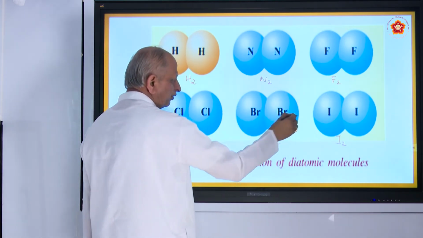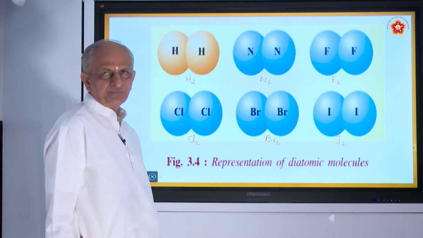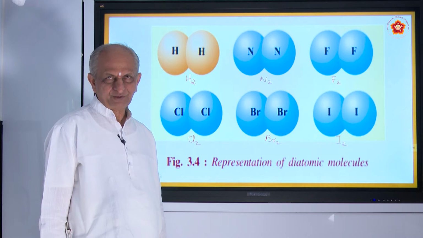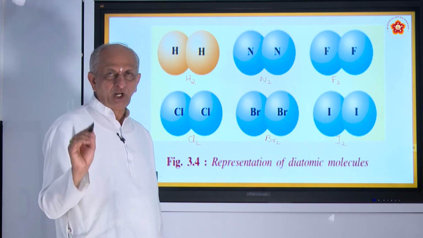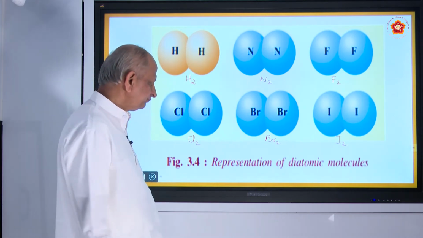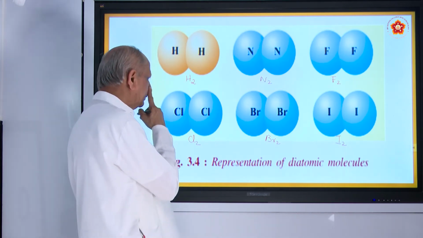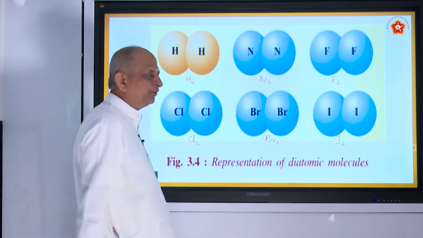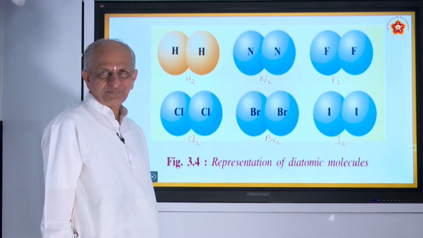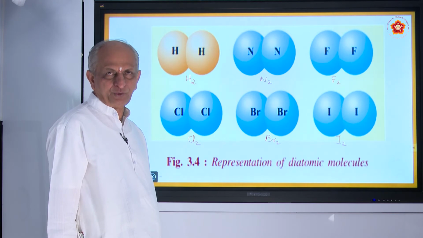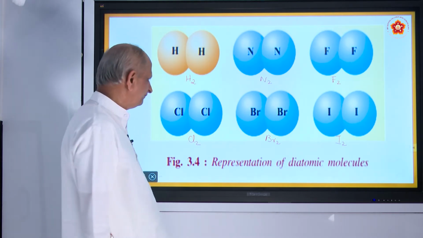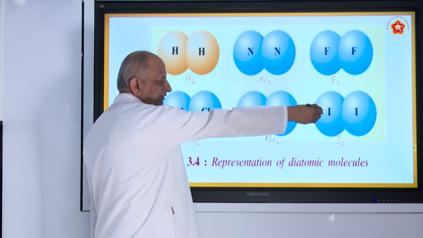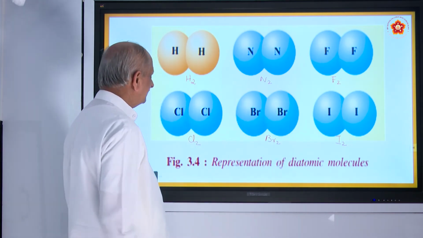all these 4 are called as, anybody? Halogens. What do you mean by halogens? Salt producers. Halo means salt, gen means producers. For example, the salt of fluorine is called fluoride. Fluoride, calcium fluoride, magnesium fluoride, etc. Salts of chlorine are called chloride, bromide, iodide, etc. So, these are the figures of diatomic molecules.